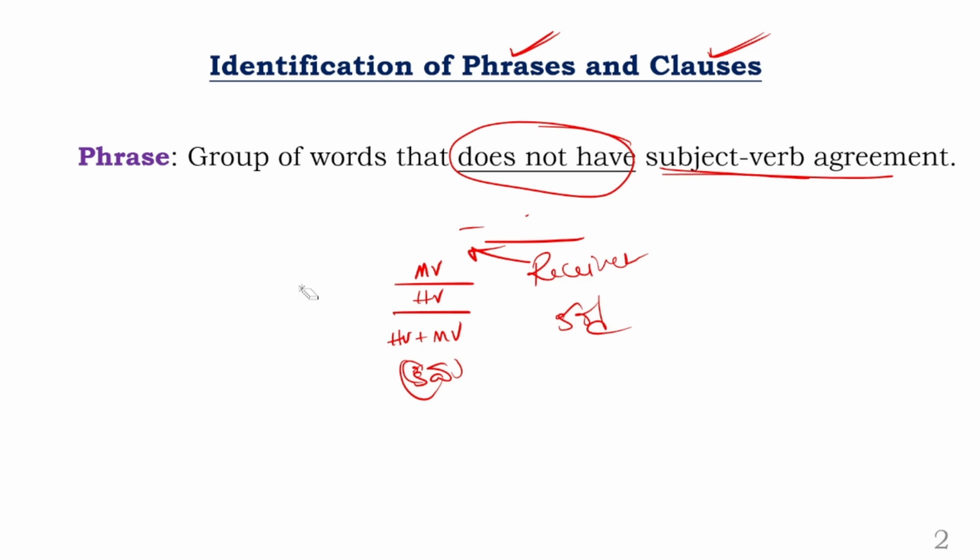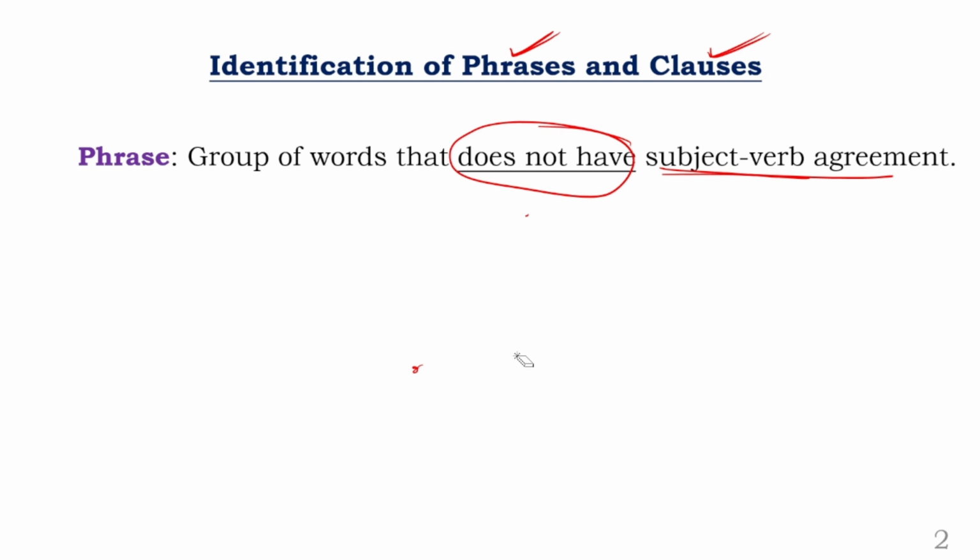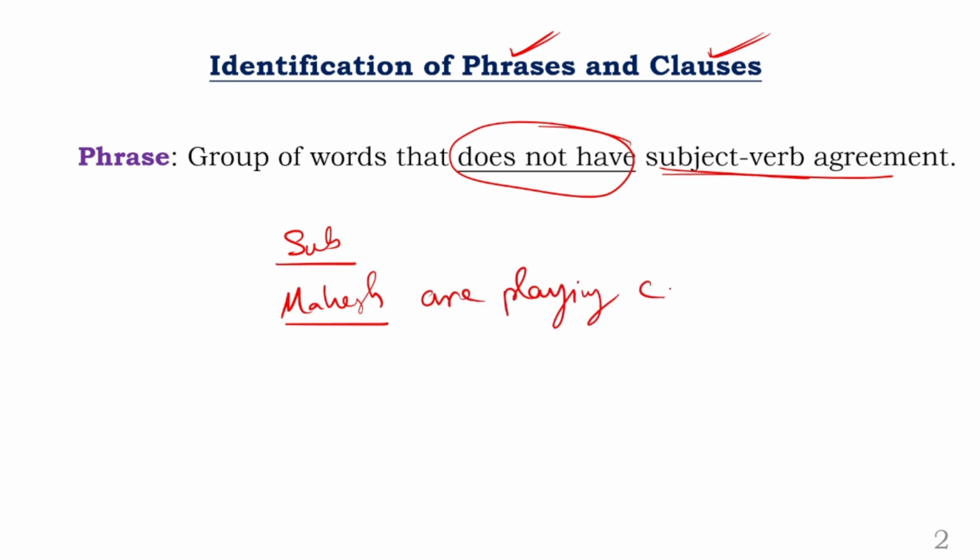Now the point is, what is subject verb agreement? See, let us take a simple word here. What is this word? Mahesh. Okay, so Mahesh are playing cricket.